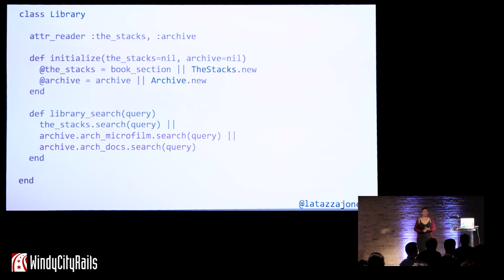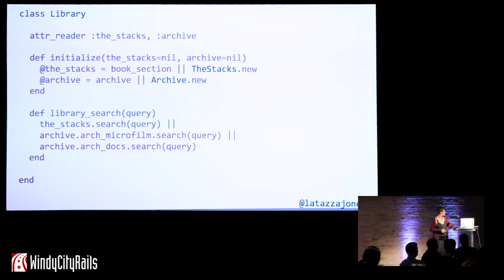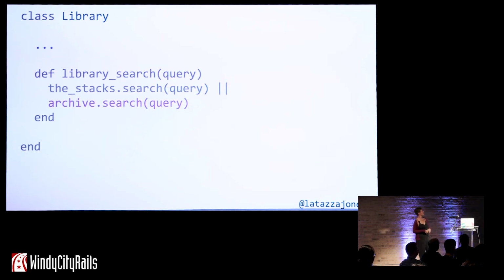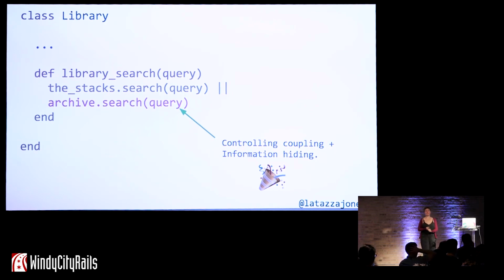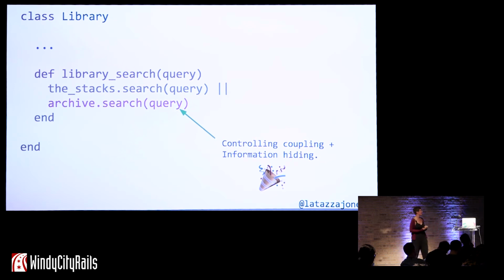So let's look at this code. My favorite approach to refactoring, and I think people hear it a lot, is to write the code that you want to see. Write the code you want to read. So I'm going to do that. I want it to read this way. I want it to only point at the dependencies of this class. So I'm going to do archive.search. And that's awesome, because we've just done two really cool things. We've controlled coupling, and we've done information hiding. And we're not breaking the Law of Demeter anymore. That's really fantastic. These things all go hand in hand.